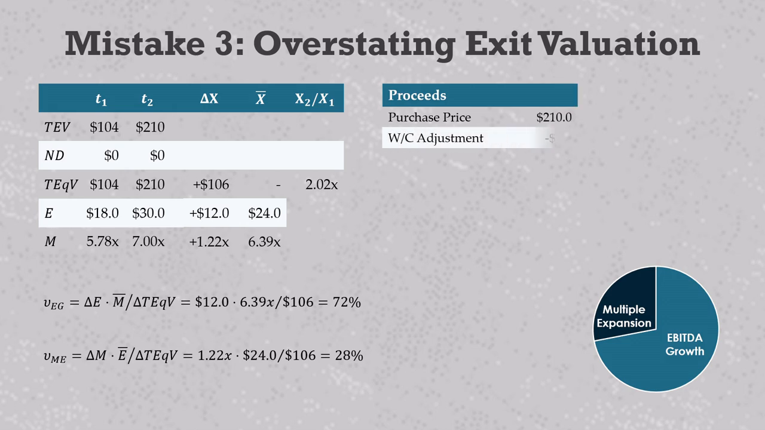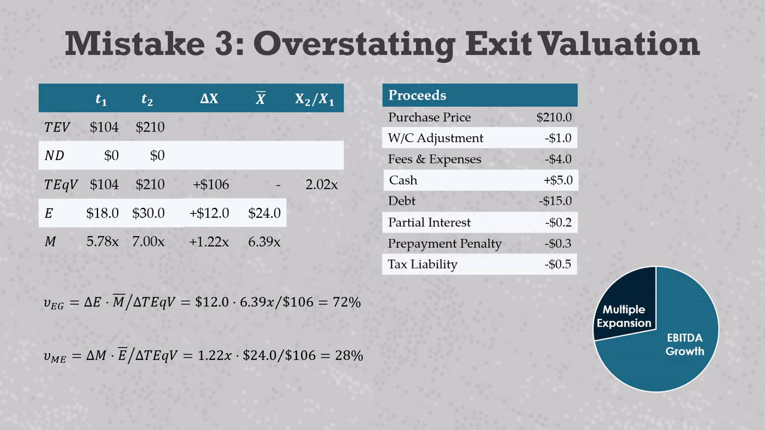First, we have another $1 million working capital adjustment. This one goes against the seller, which in this case is the GP. Then we have $4 million of transaction fees and expenses. We'll assume that there's $5 million of cash on the company's balance sheet. This the seller gets to keep, but change of control requires them to pay off company debt, which is $15 million. For fun, we'll add a few more adjustments. We need to pay a partial month of interest on the debt, plus a small prepayment penalty on the loan, and let's say that the transaction generates a foreign tax liability of $500,000 due to change of control. In such a deal, equity proceeds would be $194 million.